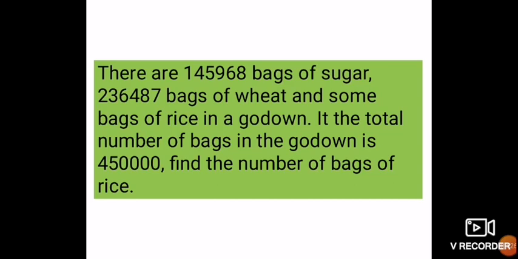After doing addition, total bags in the godown is 4,50,000. That you can see in the question. The total number of bags in the godown is 4,50,000. So therefore, the number of rice bags is equal to 4,50,000 minus whatever you will get by adding the number of sugar and wheat bags. Whatever number you will get there, you are going to subtract from 4,50,000 and that will be your number of rice bags.